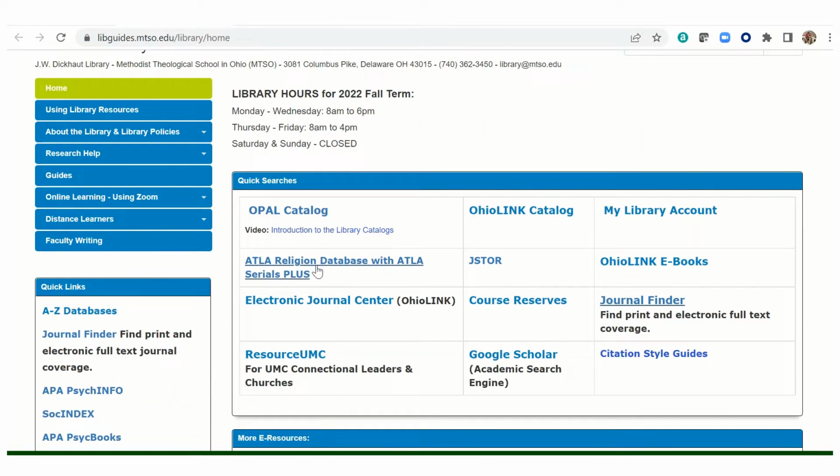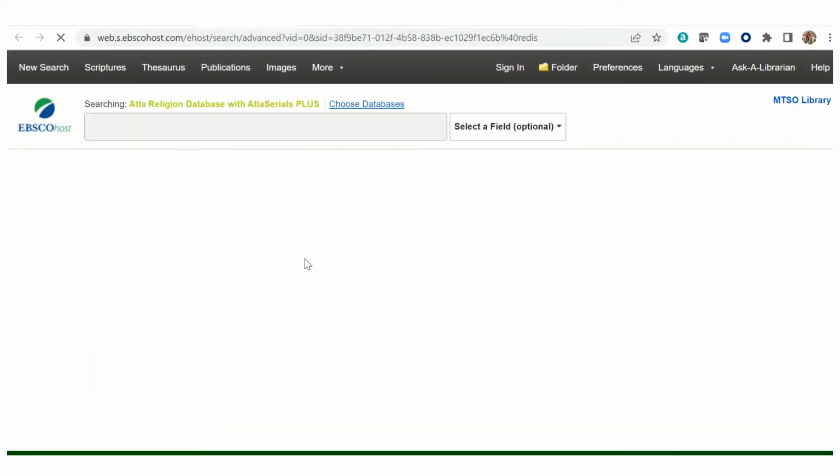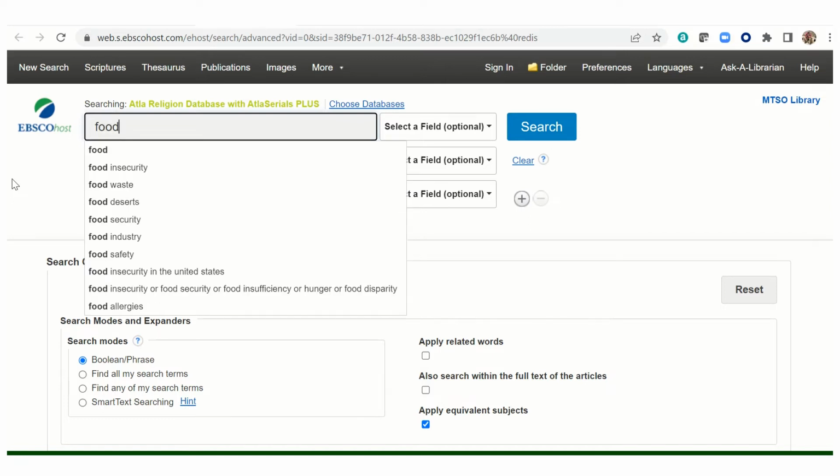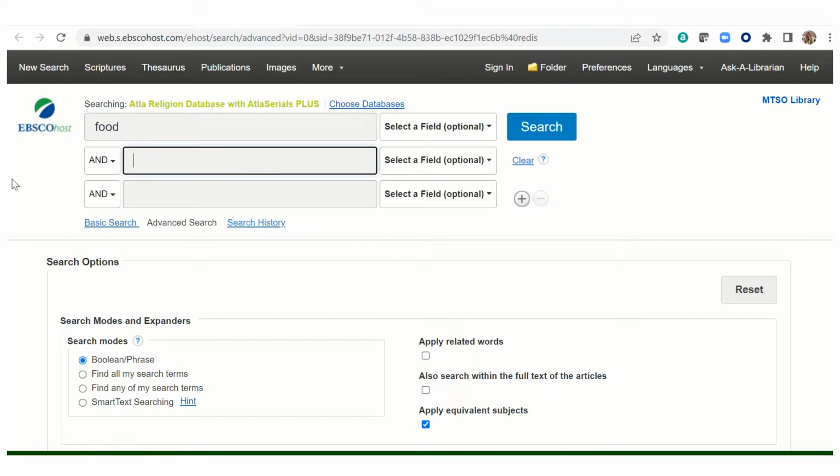So let's dive in. We'll access ATLA from the library homepage, and you'll see that it defaults to a keyword search. So let's do a search on food and justice and see what kinds of results we get.